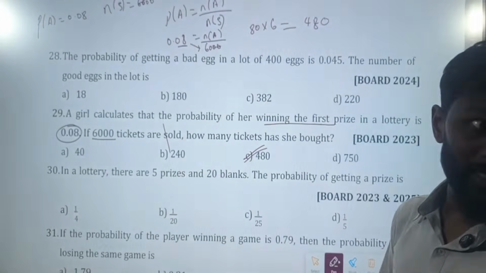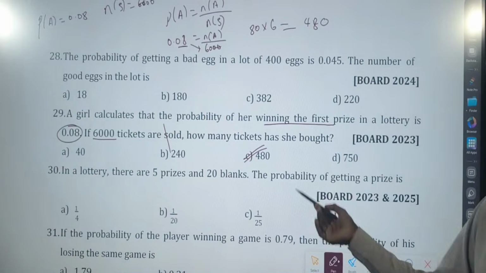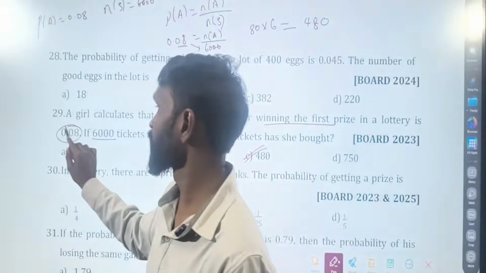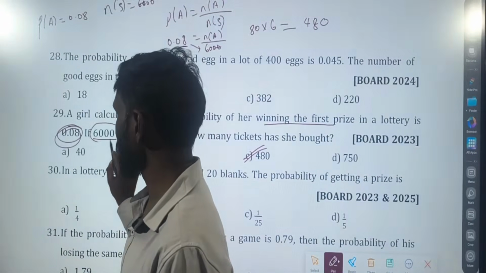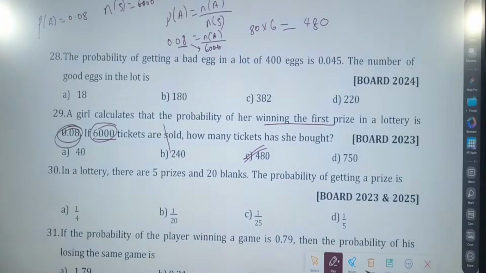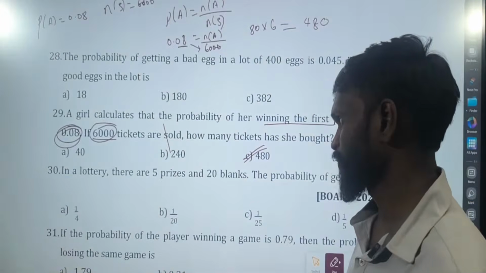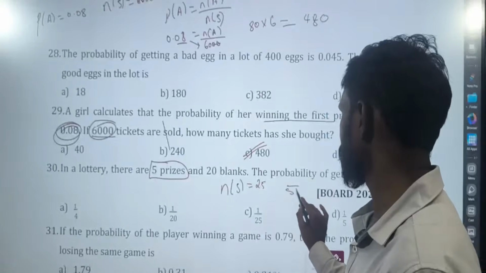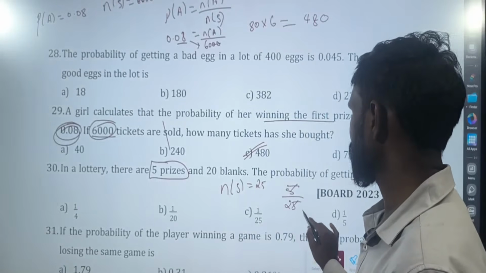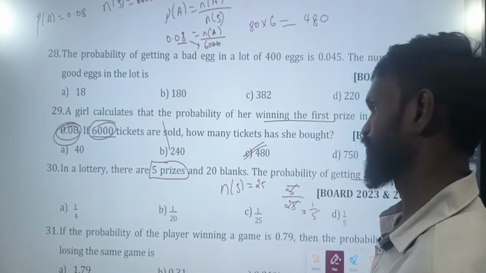480 tickets. So she bought 480 tickets and she thinks that her winning chance is 0.08. Totally how many tickets were sold? 6,000. So next question. In a lottery there are 5 prizes and 20 blanks. Means there is 25. So your answer is 5 ones are 1 by 5.